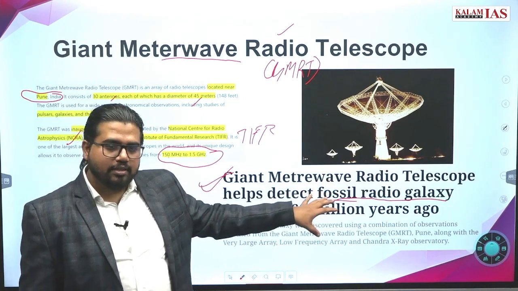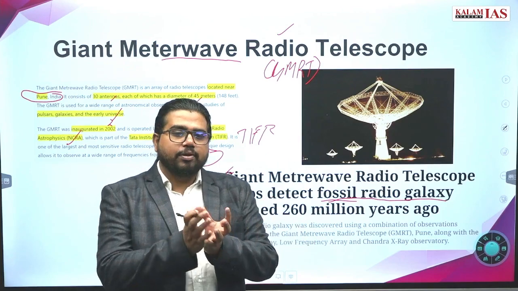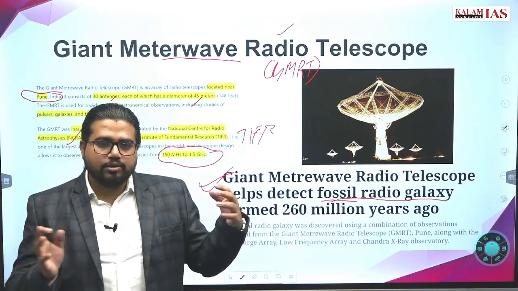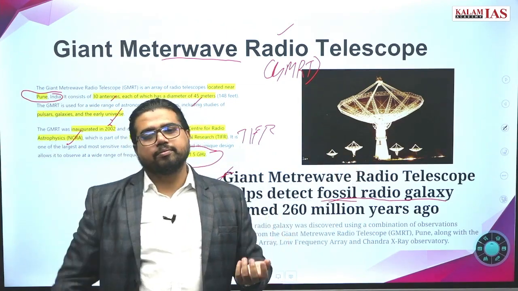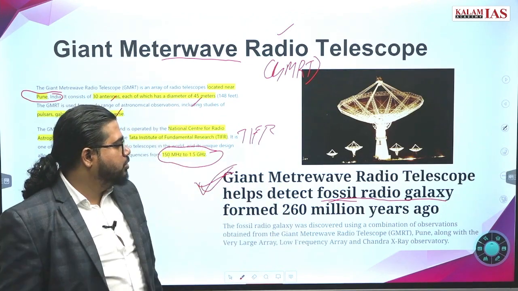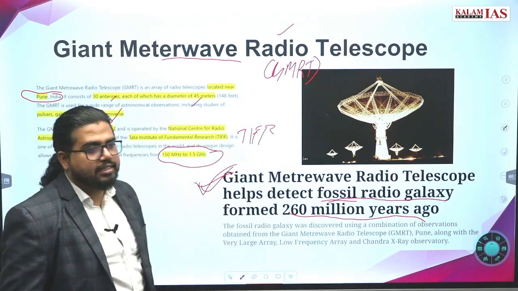That is called a fossil. So it has discovered radiation from a galaxy that is currently not there. That galaxy has completely died out, but the radiation has been coming for years after the death also. So this observatory observed a fossil radio galaxy from 260 million years ago.